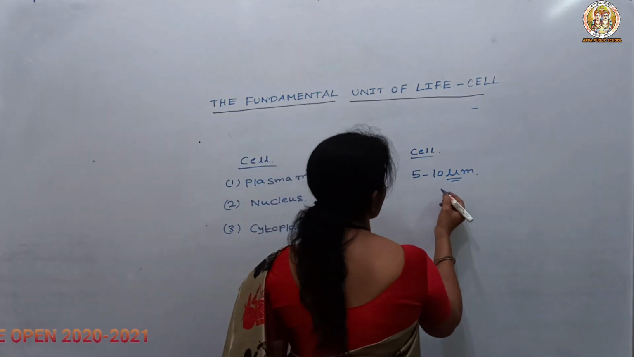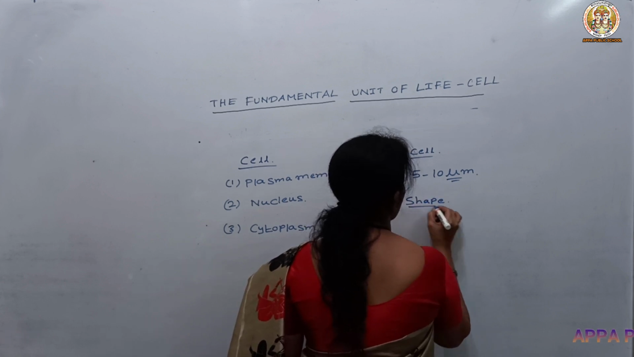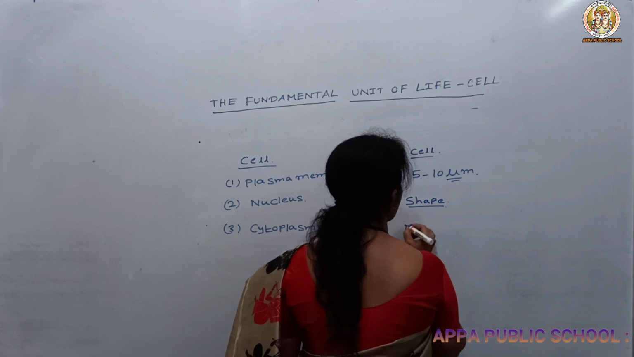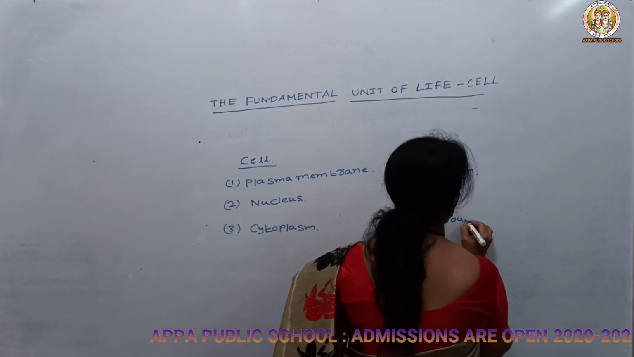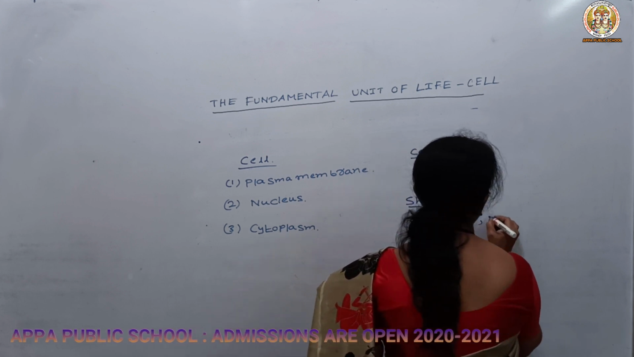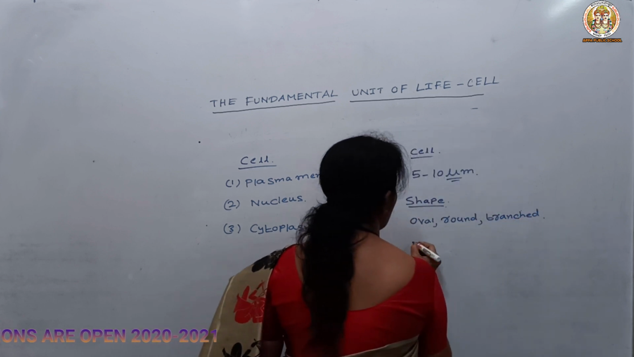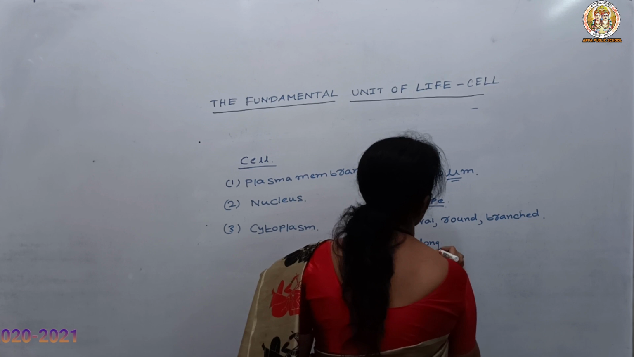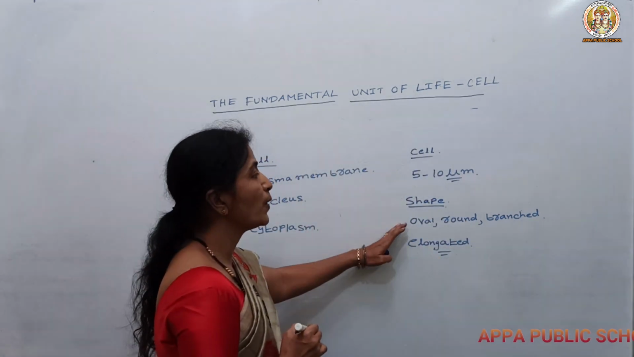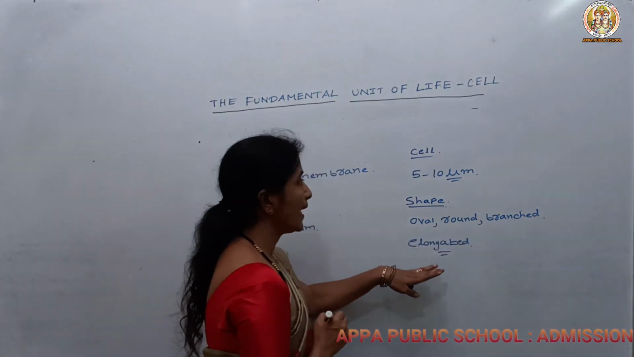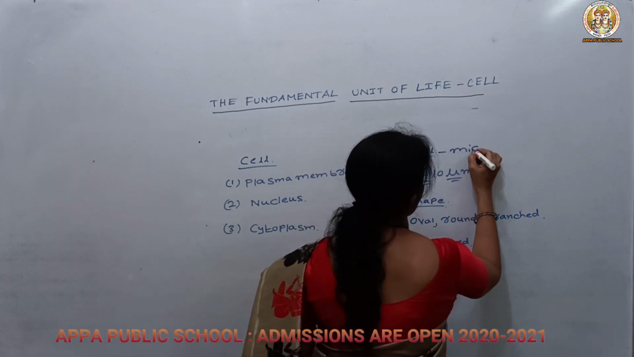So next, let us know the shape. What is the shape? They vary in shape, that is it may be oval or round or branched like a nerve cell, branched structure or elongated structure. So in this way the cells vary in shape. It may be oval, round, branched or elongated, and it is measured in micron or micrometer.